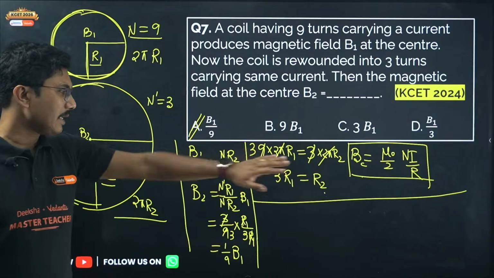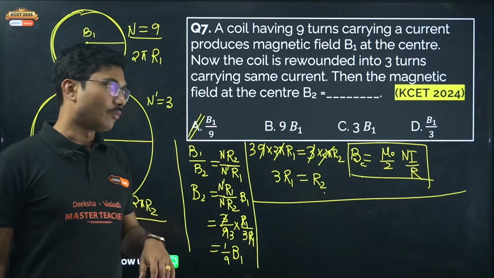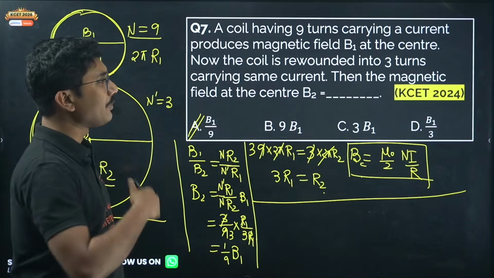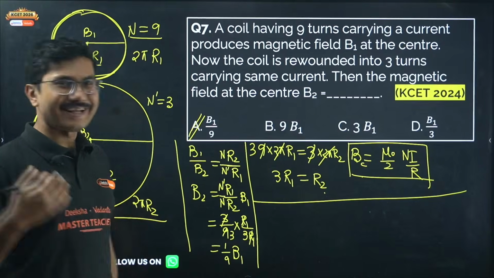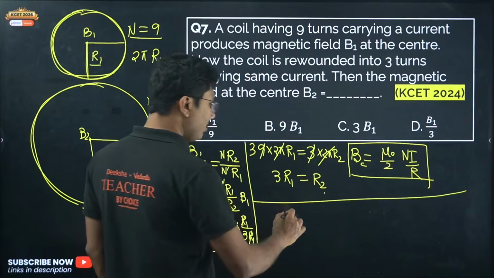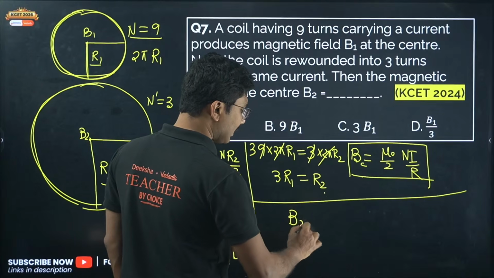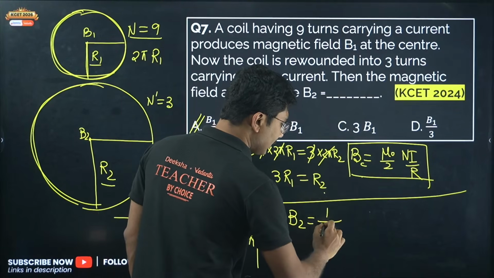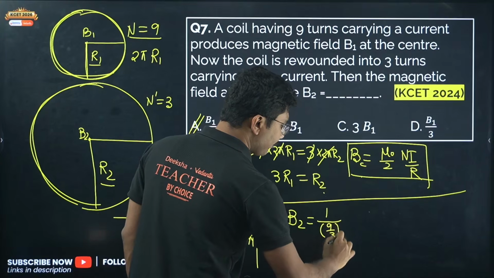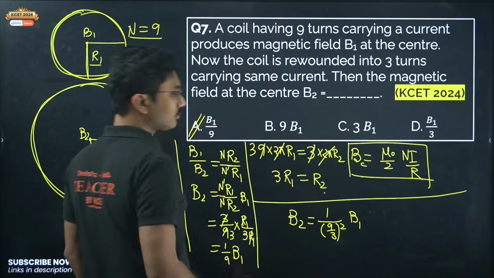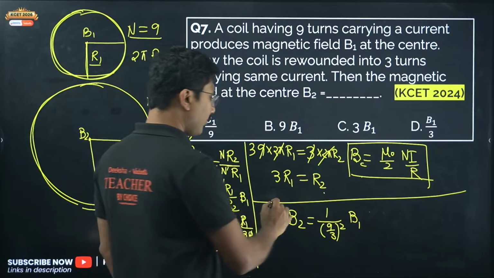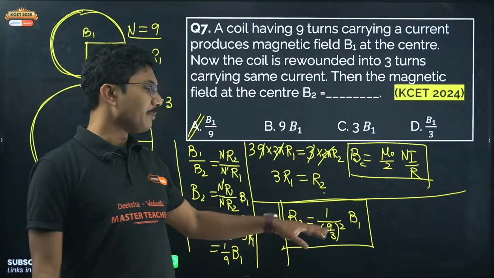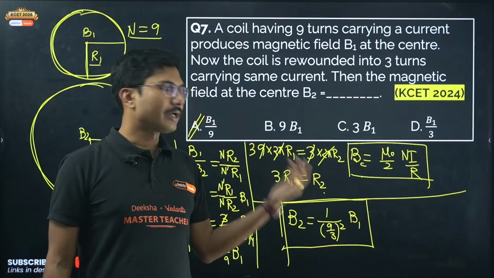Based on that, generally, it will be one suggestion I can give, one formula that you can use. Obviously this same problem will not be repeated, a similar problem will also not be repeated. In case you see such a problem, the new magnetic field at the center is 1 by the ratio of the turns, that is 9 by 3, whole square into B1. This is the shortcut simple formula, but this formula is specific to this particular problem, so it may not be helpful for you if you are not getting the same question.